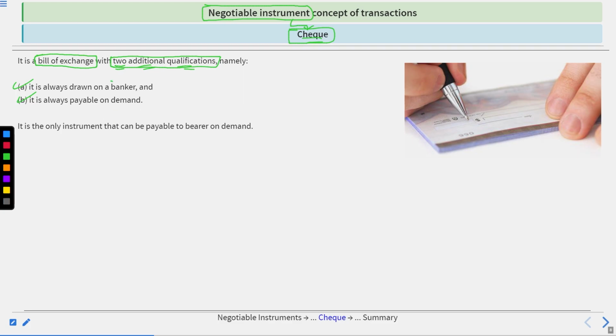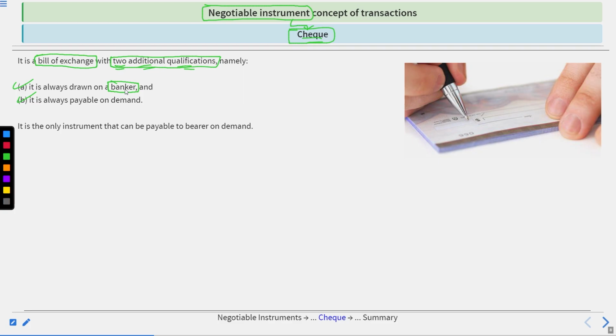Now, banker. In previous bills of exchange, we have seen that it totally depends upon the condition on which the bill is to be made. If the bill is to be made on the payer, then the bill could also be made on the bank. It means the bill has two choices, either on a banker or on a person. Second, the bill also has two components: it could be payable on demand, or set by time or set by date.